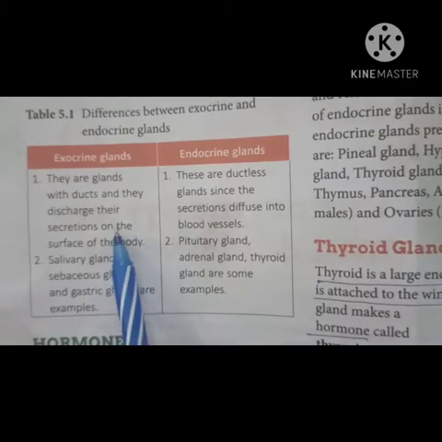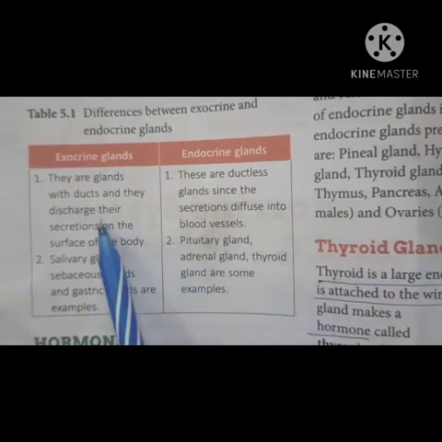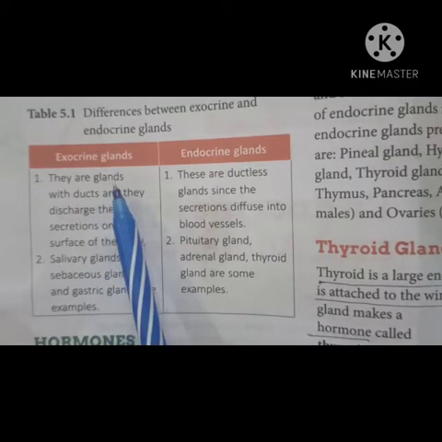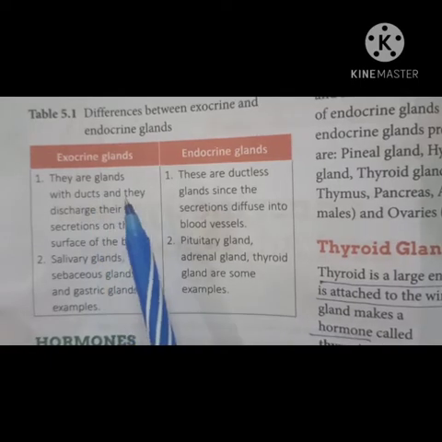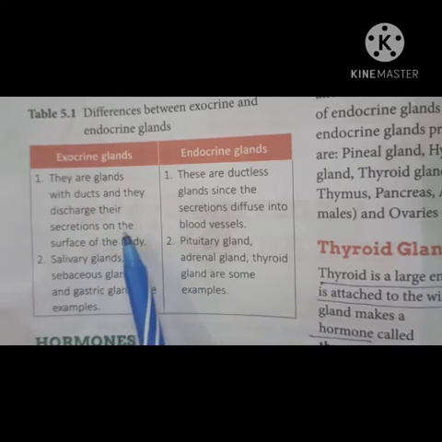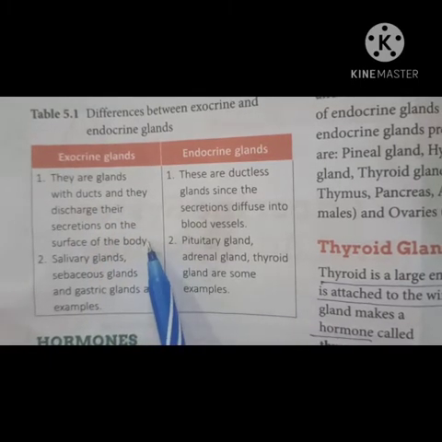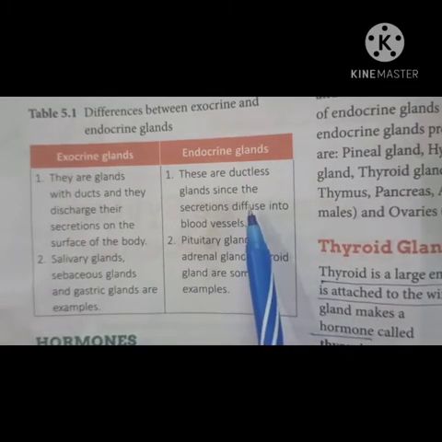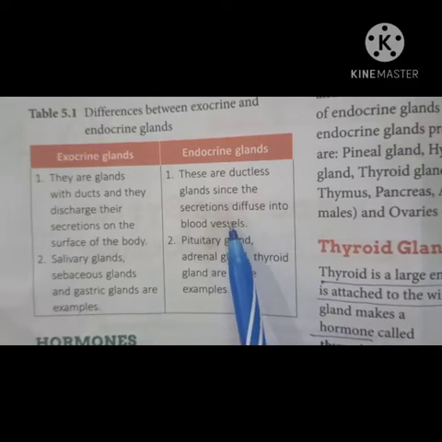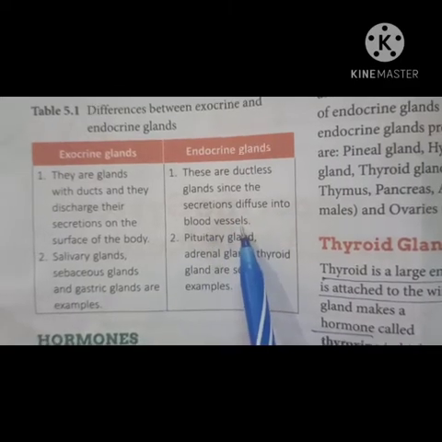Now, the difference between exocrine glands and endocrine glands: exocrine glands have ducts and discharge their secretion on the surface of the body, while endocrine glands are ductless and pour their secretion directly into the blood vessels.